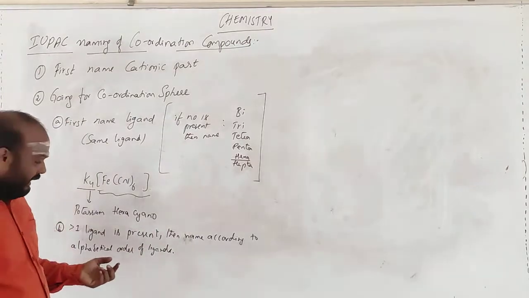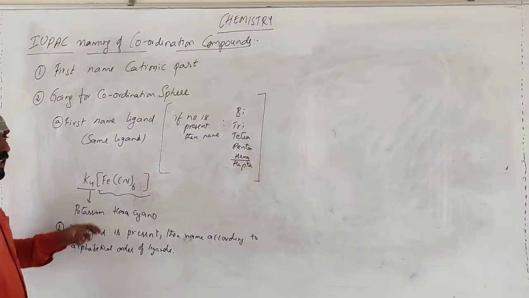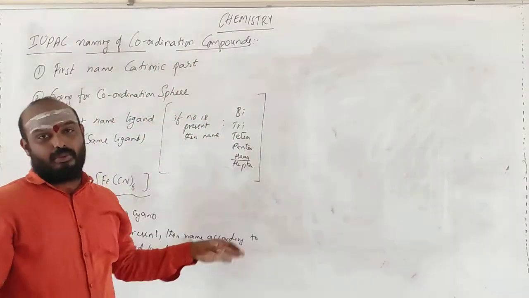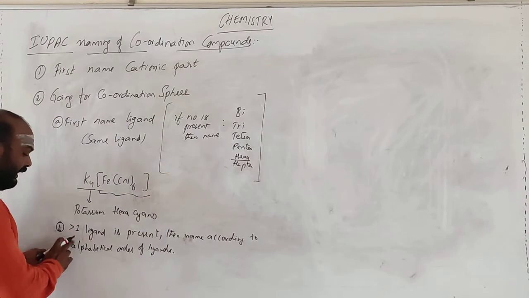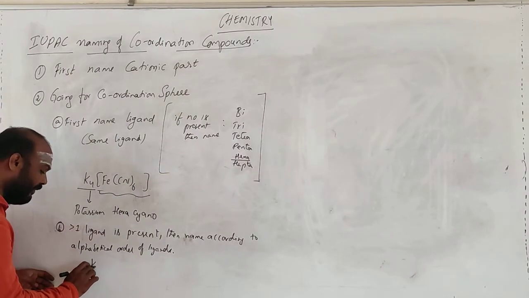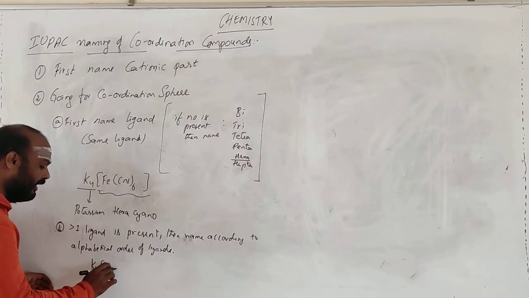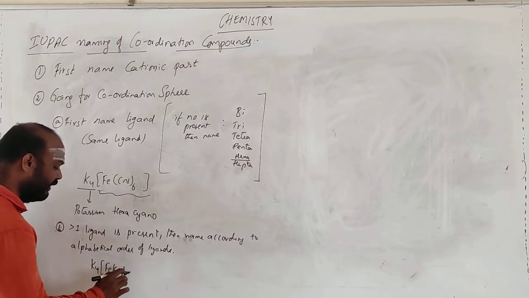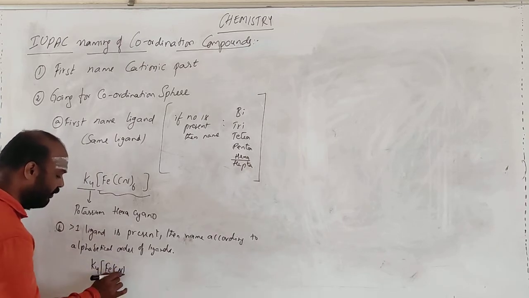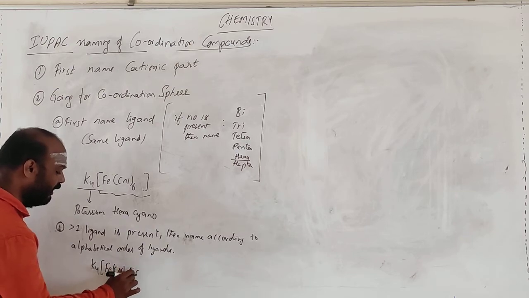What is the meaning of this sentence? I will show all the rules that we are learning while solving the question. More than one ligand: suppose we have K4[Fe(CN)4 Cl F].